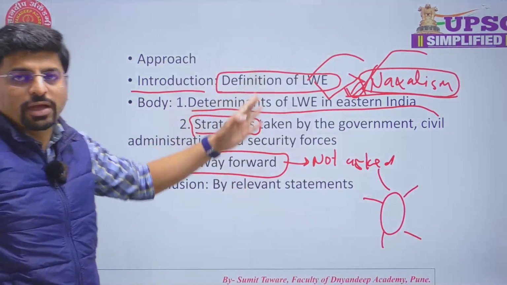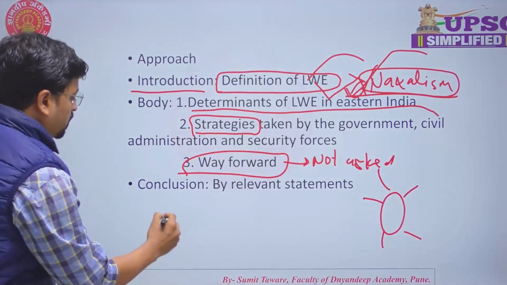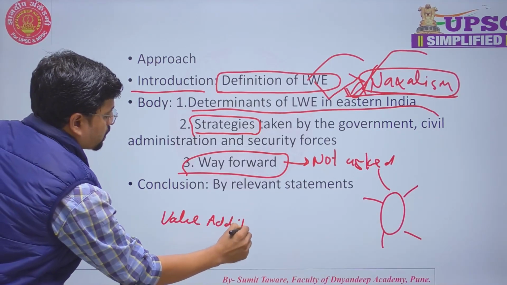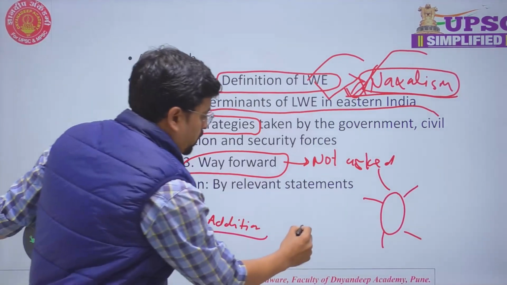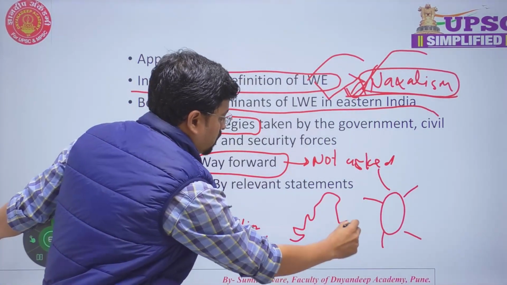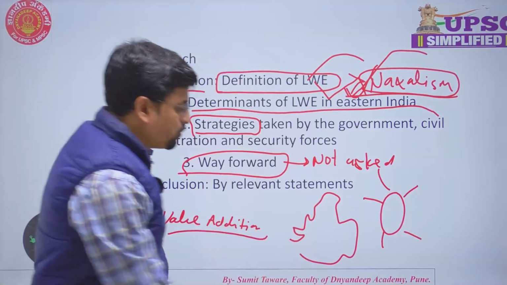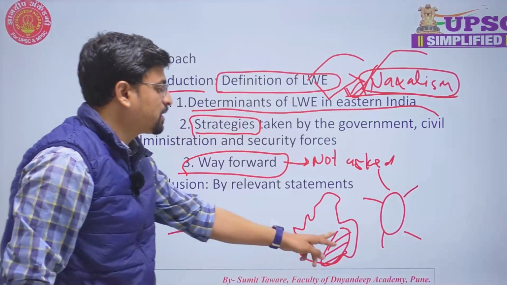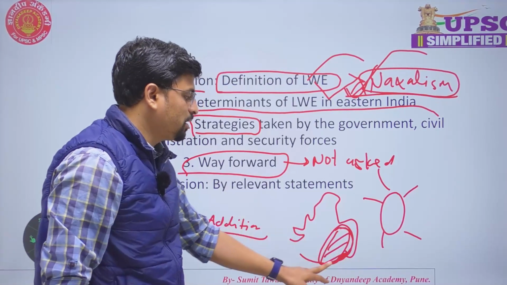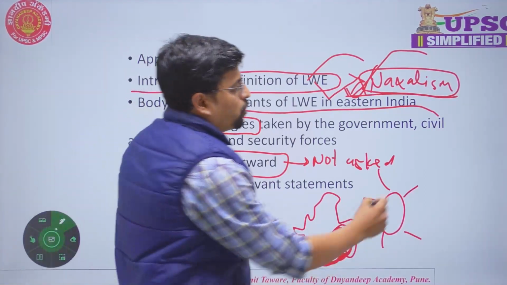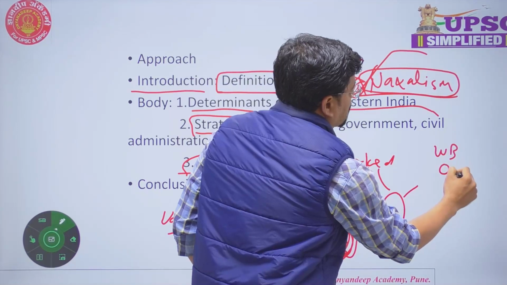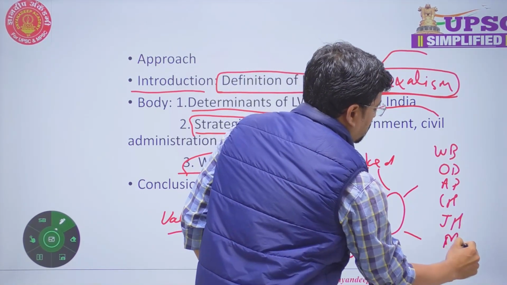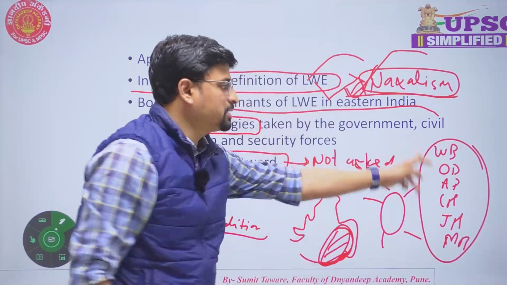Okay, here we have to first understand what value addition points we can write. So first you can draw map. You can draw map of India and you can show where the Naxalism affected area is exactly situated in India. It is basically situated in West Bengal, Odisha, Andhra Pradesh, Chhattisgarh, Jharkhand and some part of Maharashtra. So you can mention these areas in map.